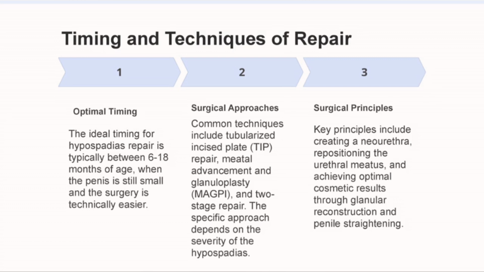Then surgical approach: the common techniques include tubularized incised plate, that is the Duplay repair, meatal advancement and glanuloplasty, and two-stage repair. The specific approach depends on the severity of the hypospadias. Surgical principles: the key principles include creating a neourethra, repositioning the urethral meatus, and achieving optimal cosmetic result through glanular reconstruction and penile straightening.